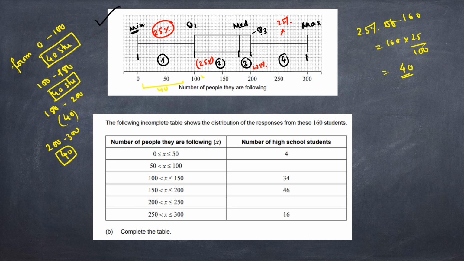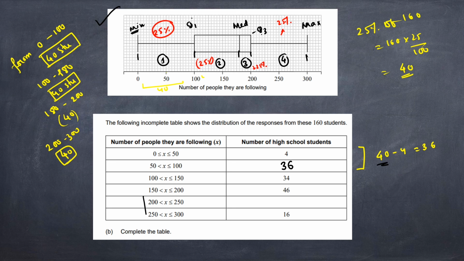Now from 0 to 50 it is already written 4, and we have calculated that from 0 to 100 we have 40 students. So for 0 to 50 already 4 students are there, and for 50 to 100 we just need to find, altogether we have 40 students. So 40 minus 4 will be the strength for the 50 to 100 range. So it is 36. If you put the value it will be 36, because both of these two will add up to 40.